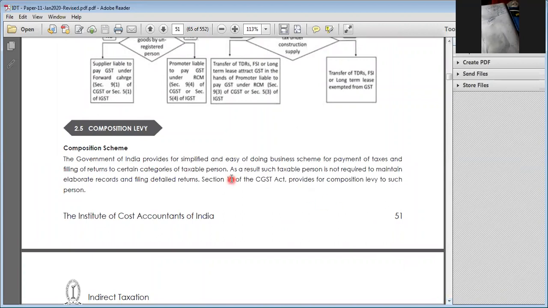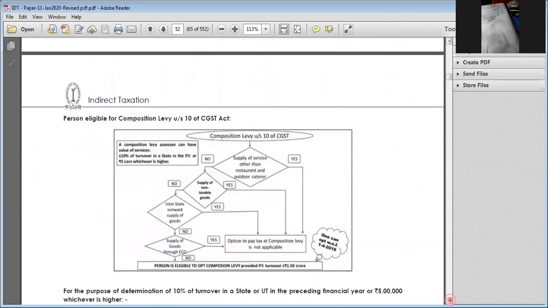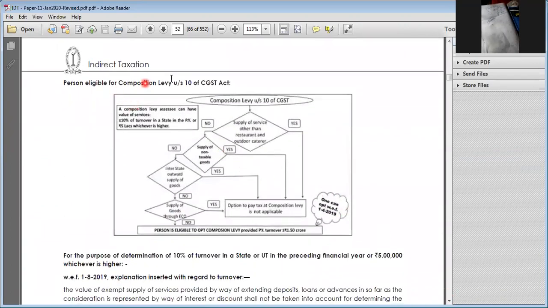The composition scheme is to make it a simple business, to make it a simple turnover, so they brought in these conditions. Number 2, regarding the composition scheme, here is a condition I am explaining to you. Services turnover should not exceed more than 10% of total turnover.